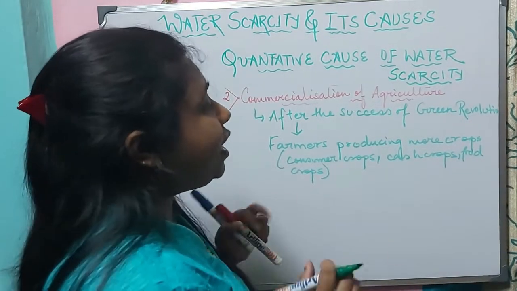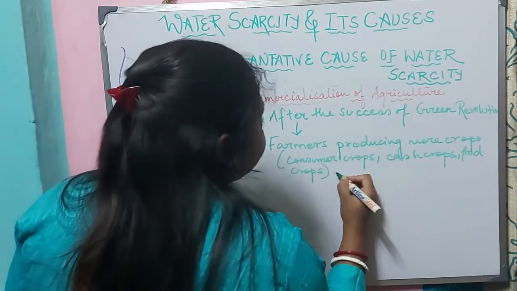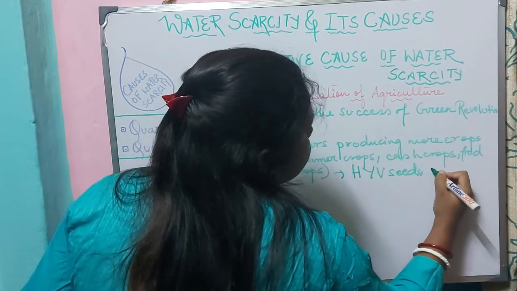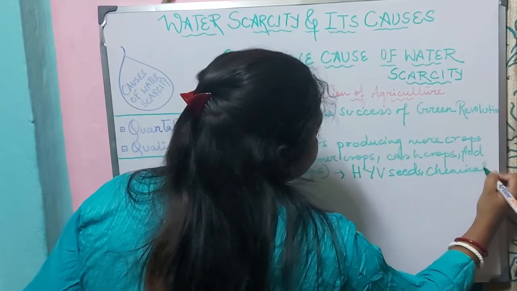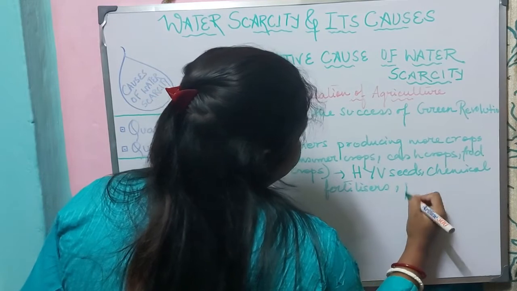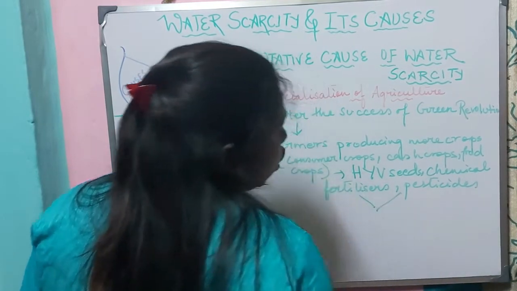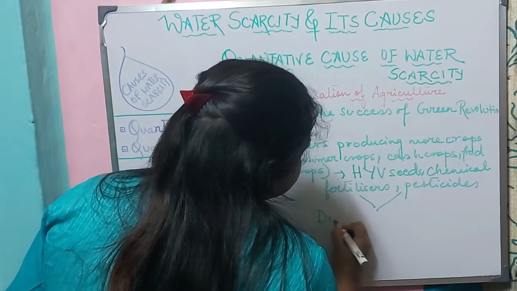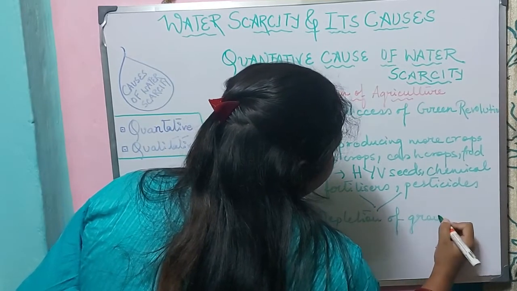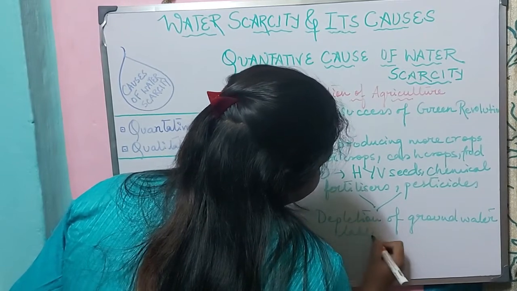Due to the Green Revolution, the farmers are producing more amount of crops. How? By utilizing HYV seeds, chemical fertilizers, pesticides. All this will lead to depletion of groundwater table.